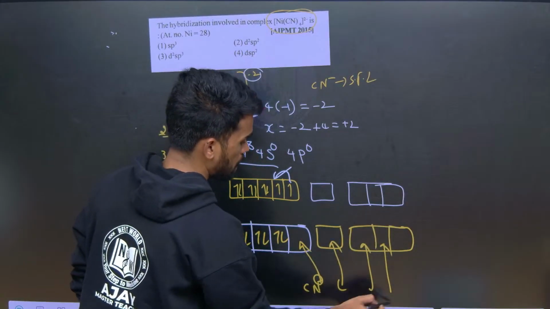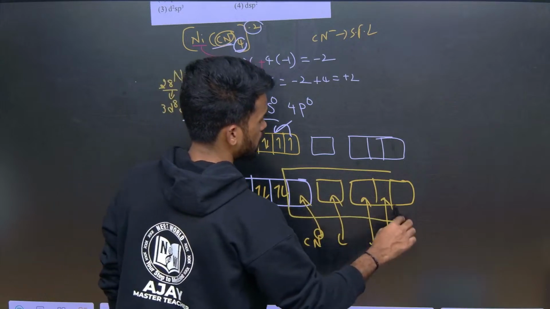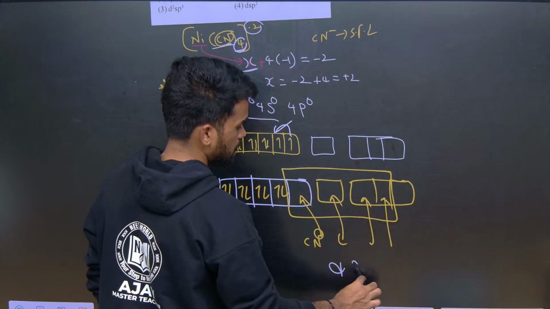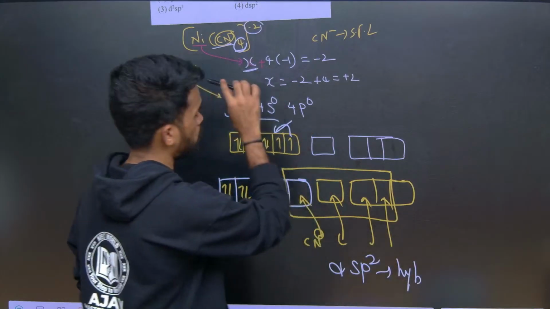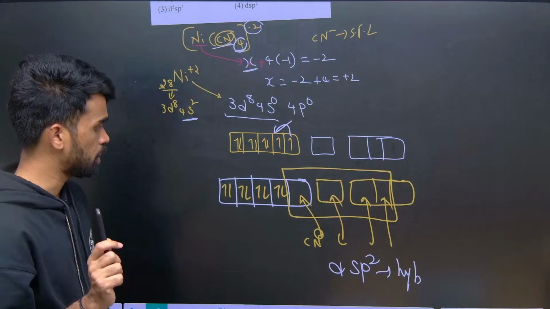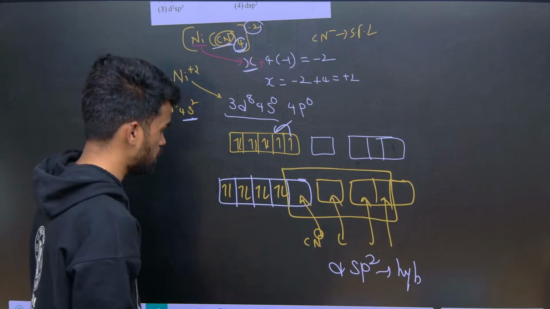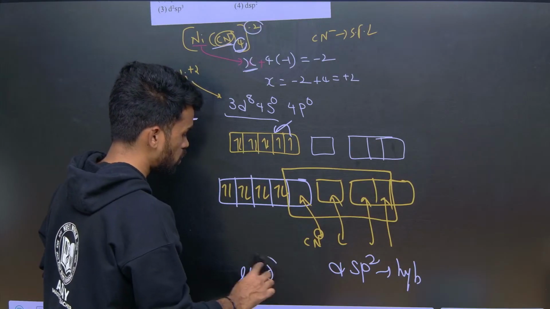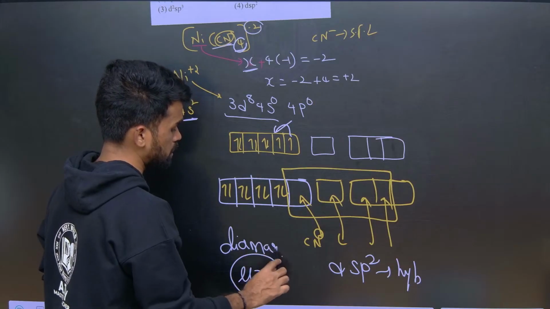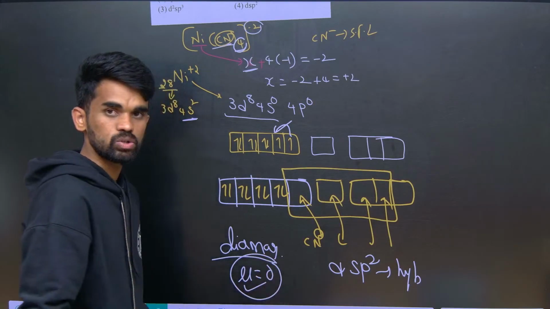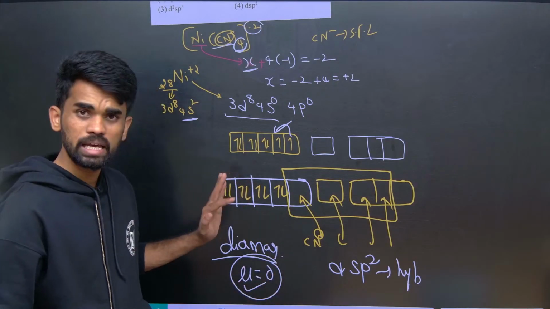So how many orbitals are utilized here? What are the orbitals utilized here? 1d, 1s and 2p. So I can write dsp2 hybridization. So this is the hybridization of this complex. I hope it is clear in a simple manner. Right? Is there any unpaired electron here? No unpaired electrons. So the mu value will be 0, and I can say it is diamagnetic, and the magnetic moment will be 0. Spin only magnetic moment value is 0. I hope it is clear, no confusion, right?